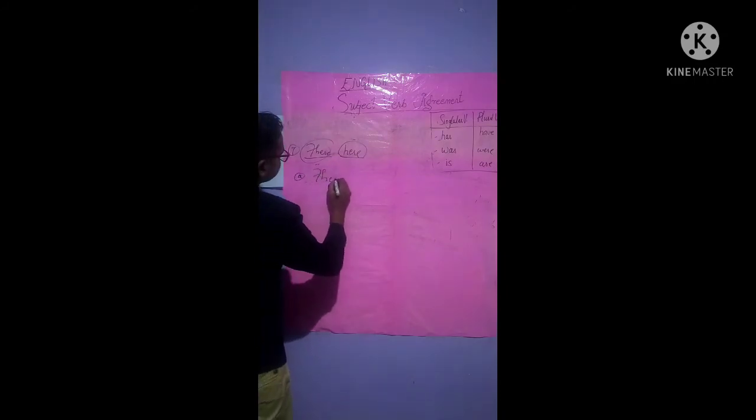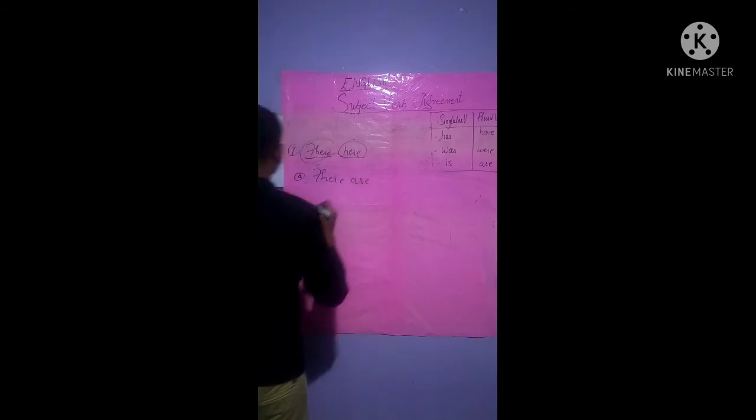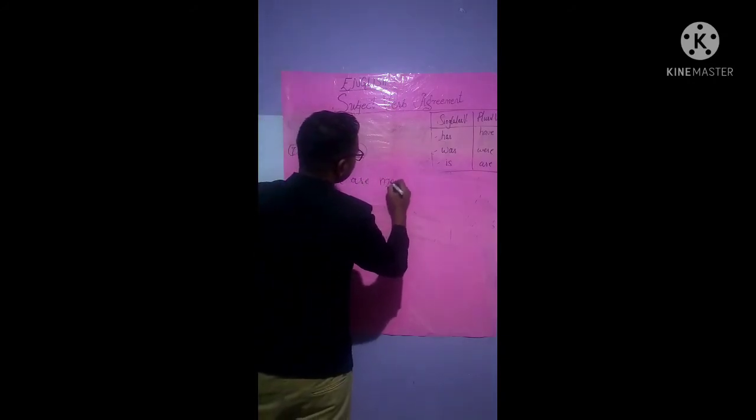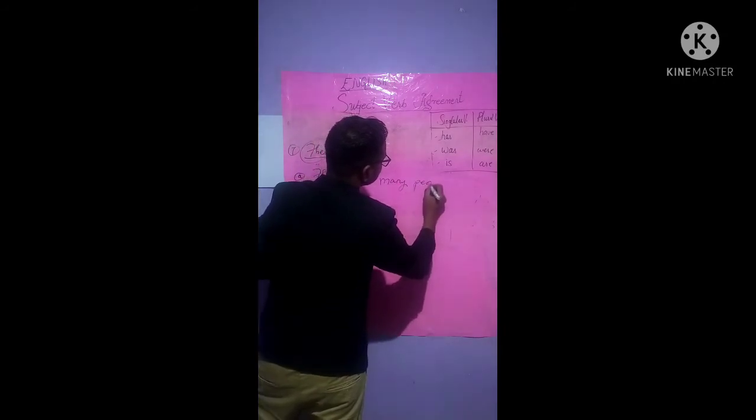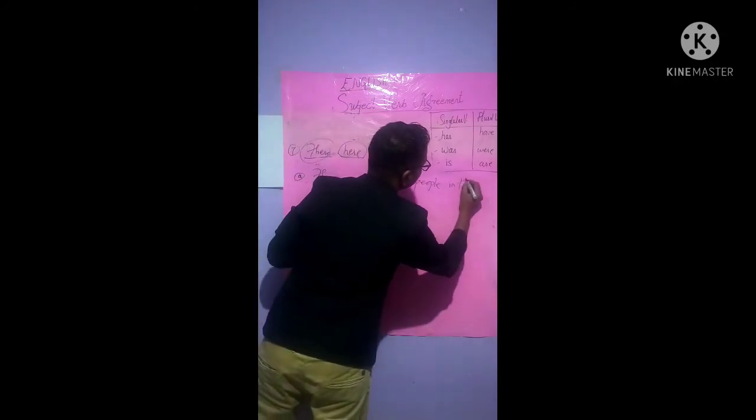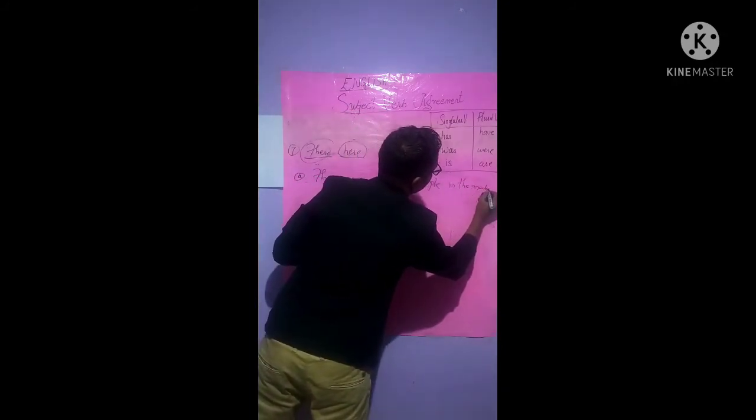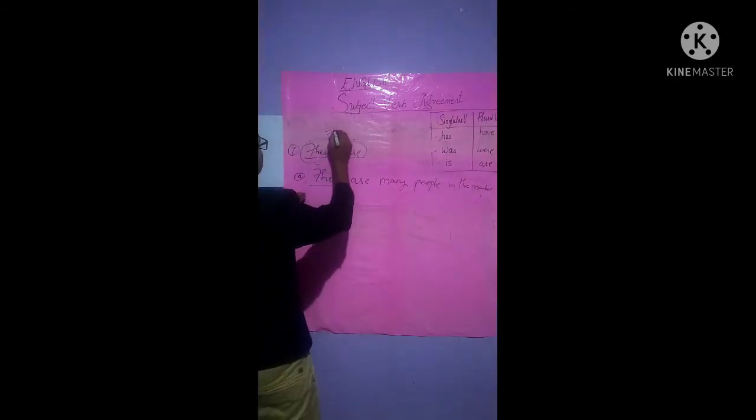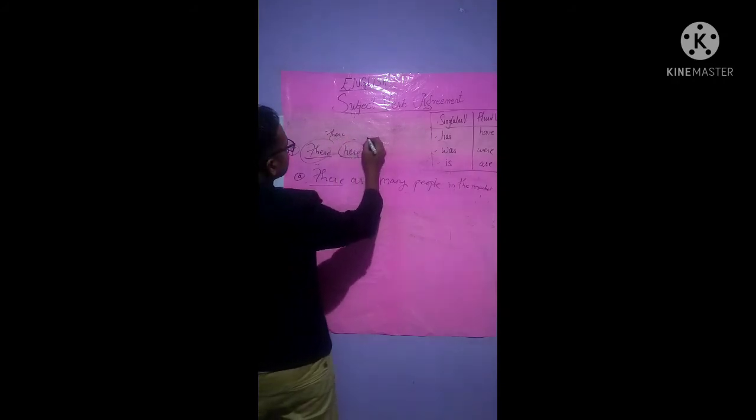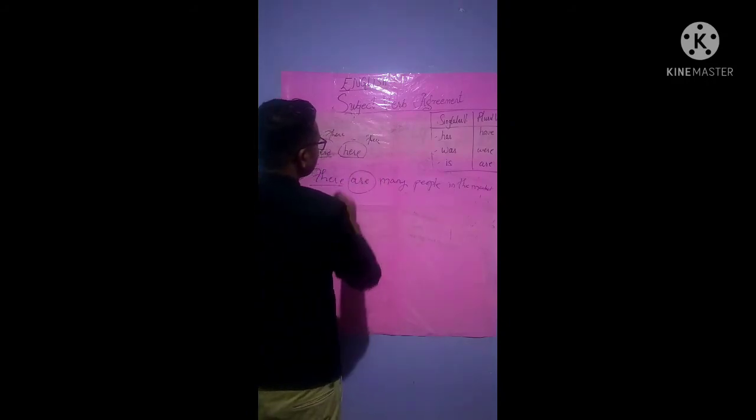See, I'll write an example. There are many people in the market. There are many people in the market. Now see, if there is use of these, there, here, there, isn't it? So if the involvement is this, the "are" is used. That is plural verb, isn't it? Plural verb. Now another sentence we will form is with here.